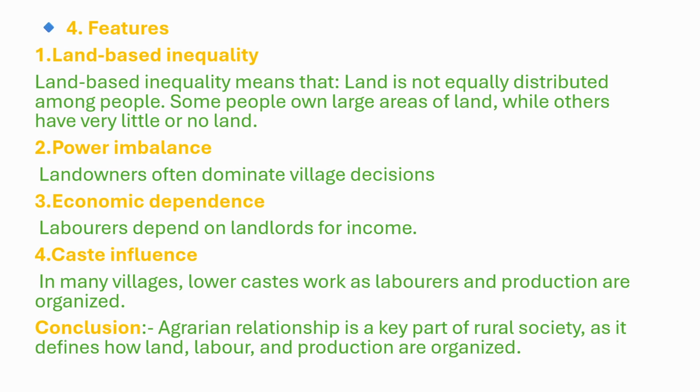Second, power imbalance. Landowners often dominate village decisions. Power imbalance means some have more power and control than others in society. In rural areas, this power is often based on land ownership. Landowners often dominate village decisions, means big landowners have strong influence in village matters. They can control decisions like wages of laborers, use of land and resources, local disputes.